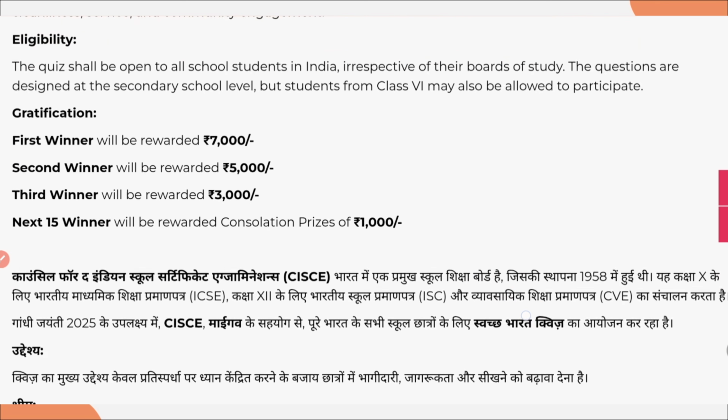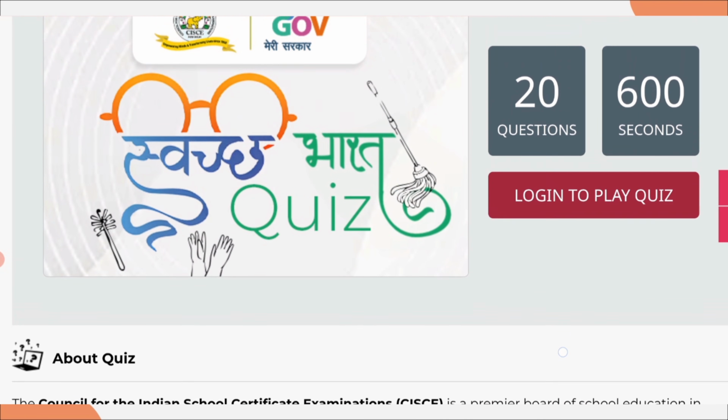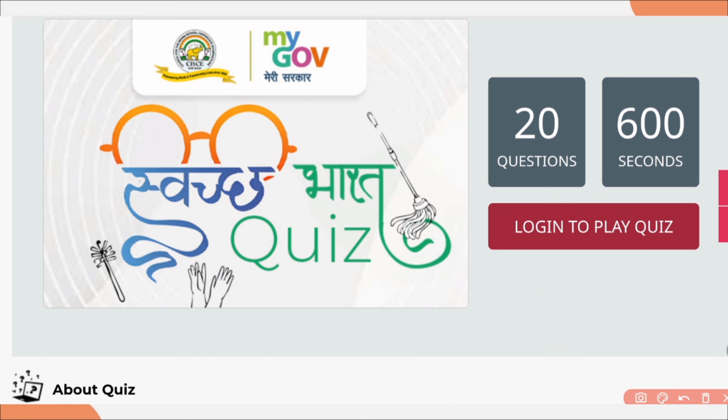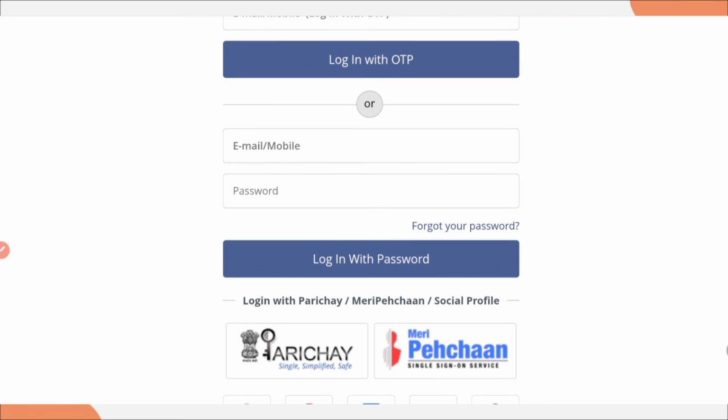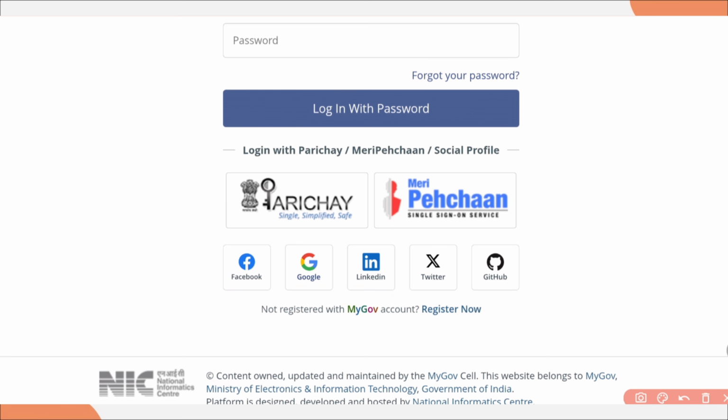Now let's see how you can participate. For participating, first you need to log in. So you just need to click here, login to play quiz. Once you click on it, you will get the login page, and here you can log in multiple ways. First, you can log in through email or mobile number with OTP. If you know your MyGov password, then you can log in through your email or mobile number and password and click login with password. And the third option, you can log in through your Gmail. If you have Gmail, you can just click on Google and it will log in through Gmail.